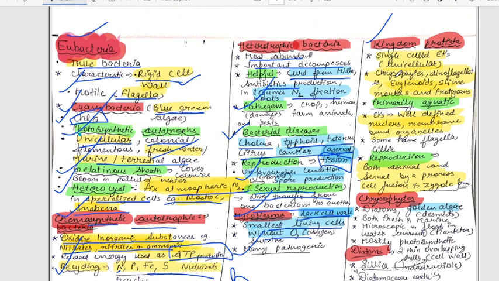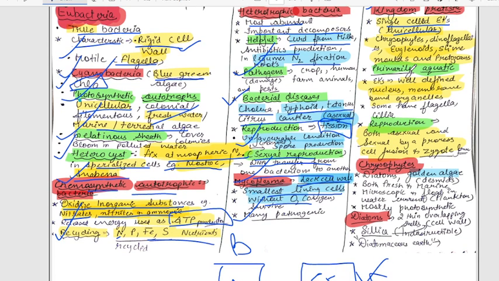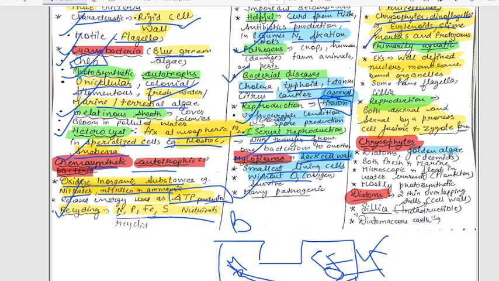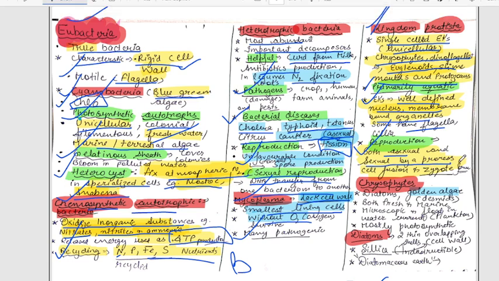Next is kingdom Protista, which contains single cell eukaryotes, unicellular eukaryotes. Examples: chrysophytes, dinoflagellates, euglenoids, slime molds, and protozoans. They are primarily aquatic, meaning they live in water. Eukaryotes, well-defined nuclear membrane, well-defined membrane-bound organelles. They have flagella, cilia. Reproduction: in Protista there is both sexual and asexual reproduction, and here there is zygote formation and cell fusion.